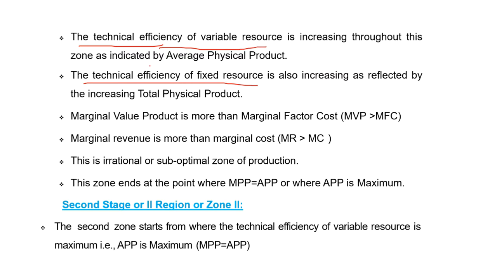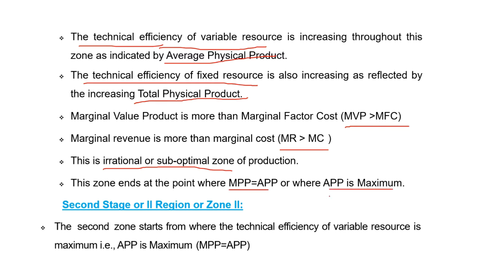Increase in the technical efficiency of the variable resource indicates an increase in average physical product. Increase in the technical efficiency of the fixed resource indicates an increase in total physical product. MVP is greater than MFC. Marginal value product is greater than marginal factor cost. Marginal returns are greater than marginal cost. This is the irrational or suboptimal zone. It ends with MPP equal to APP.